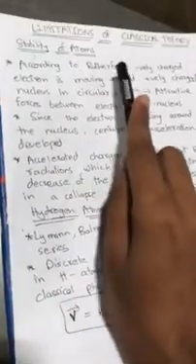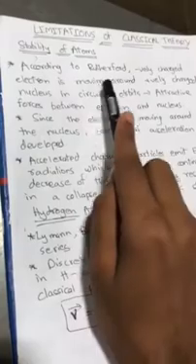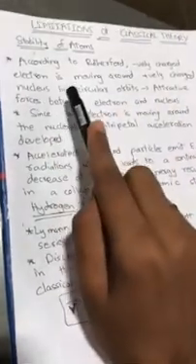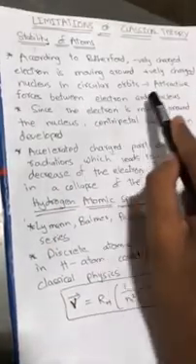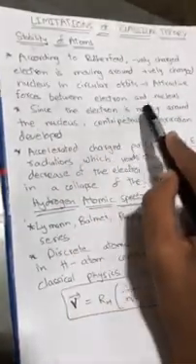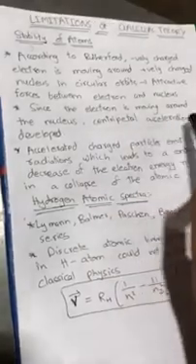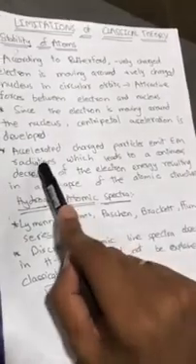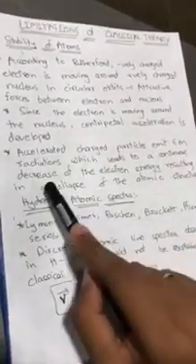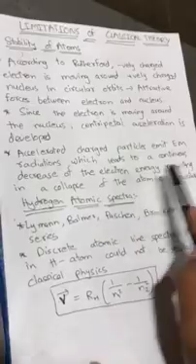There are certain limitations in classical theory. These limitations are in the stability of atoms and hydrogen atomic spectra. Stability of atoms: according to Rutherford, a negatively charged electron is moving around the positively charged nucleus in circular orbits, which means there are some attractive forces between electron and nucleus. Since the electron is moving around the nucleus, centripetal acceleration is developed. Accelerated charged particles emit electromagnetic radiation, which leads to a continuous decrease of the electron energy, resulting in a collapse